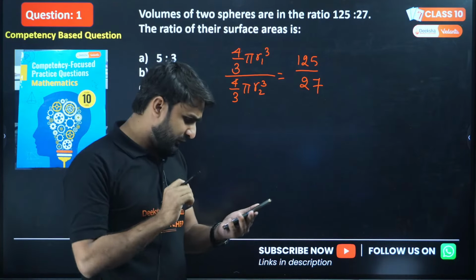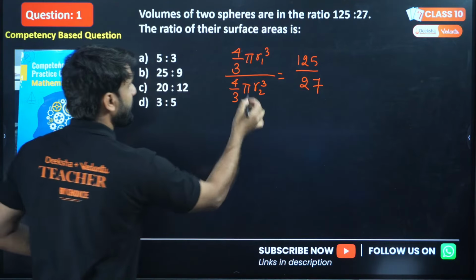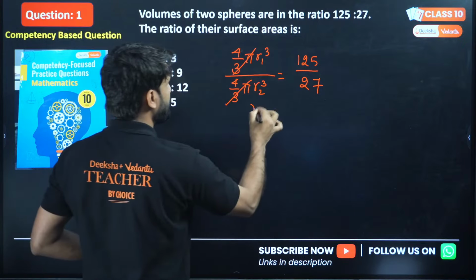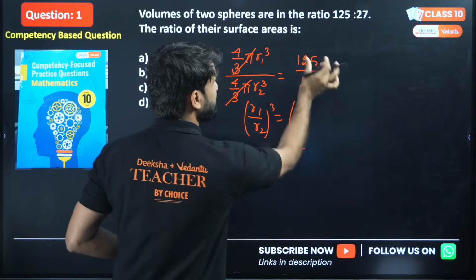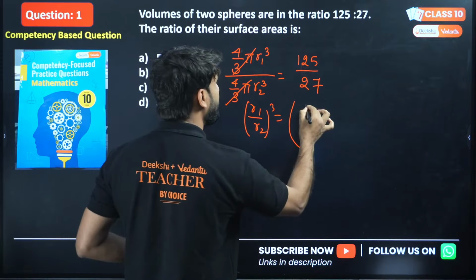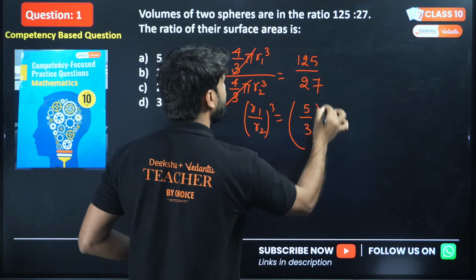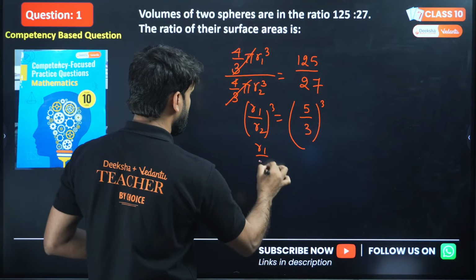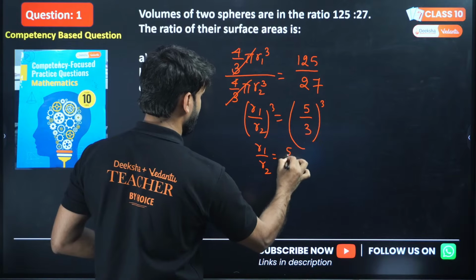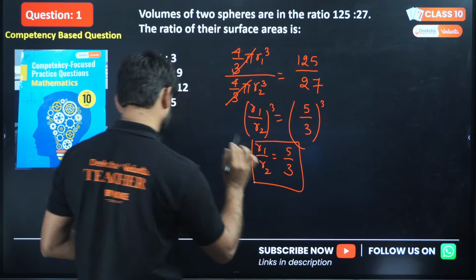I want to see who can solve this question. Okay, so we can cancel here. So this will be (r1/r2)^3. Can we write this function? 125 is the cube of 5 and 27 is the cube of 3. So this will be whole power 3. So here we are getting r1/r2 equals 5/3. I hope this is clear to you till here.